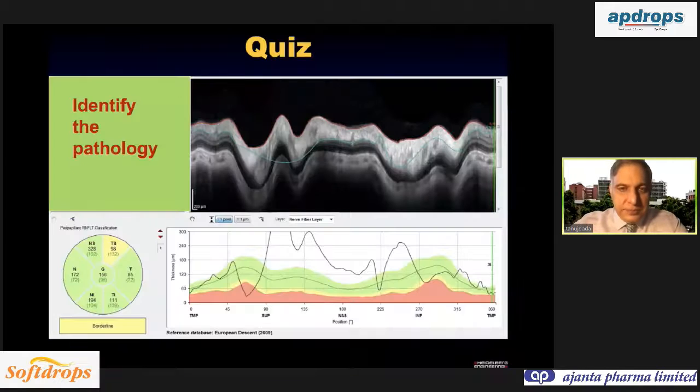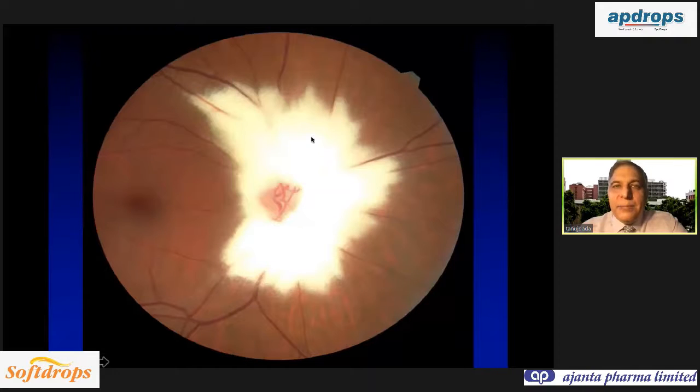Sometimes you get this sort of OCT. So what is the diagnosis? This is a supranormal OCT. Value is going to 320 micron. Normally this is around 100. So that shows you an overestimation of the OCT, and this is a myelinated nerve fiber layer which is causing this.